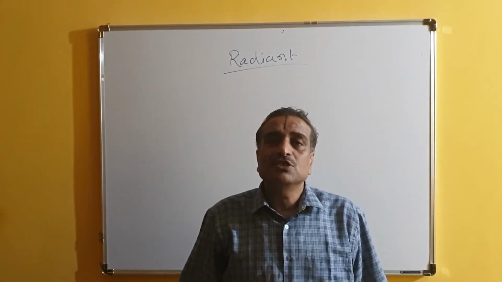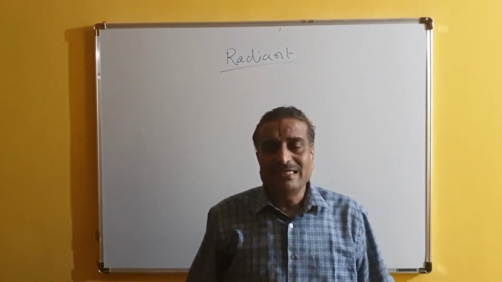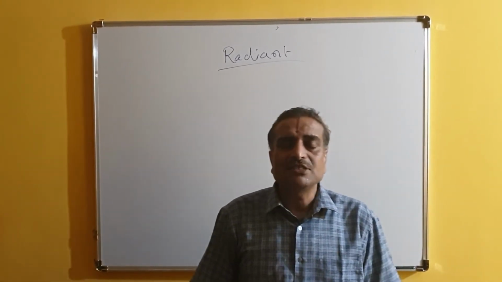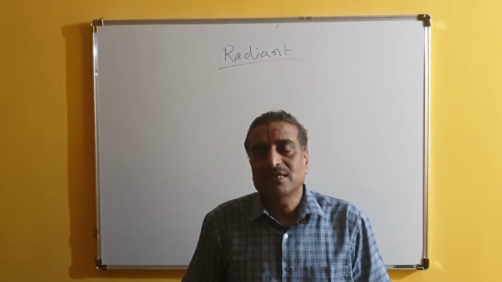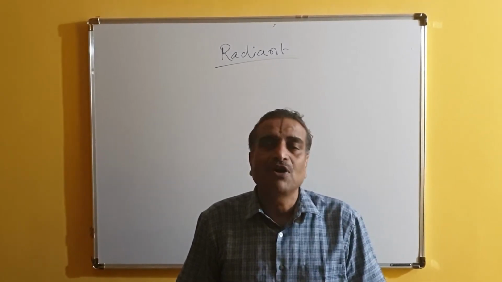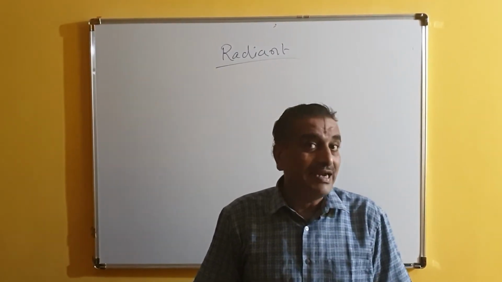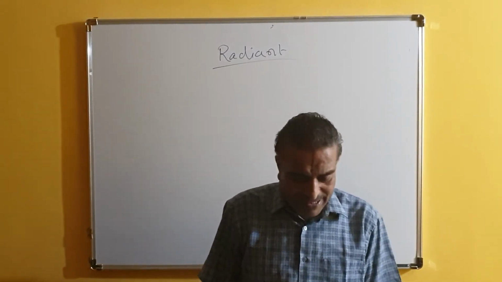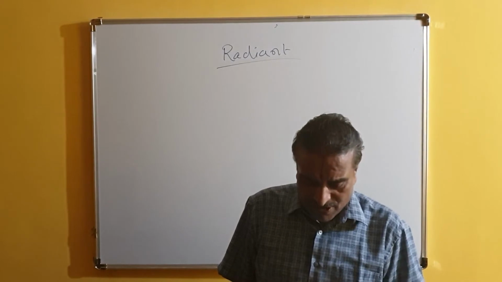The sun is the source of energy. The sun is releasing a huge amount of light in the form of electromagnetic radiations, and because of that he is emitting many types of rays.